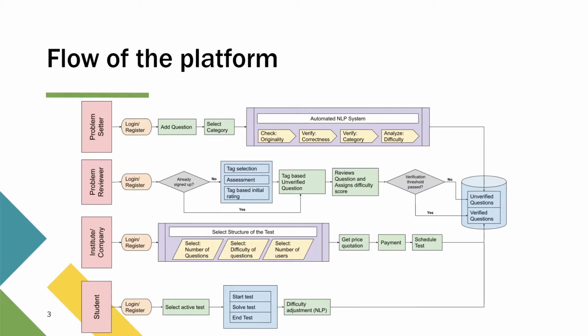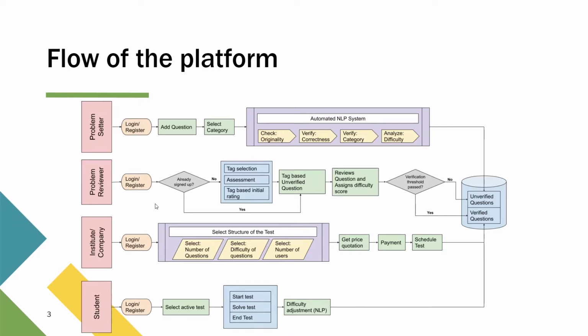For example, this question belongs to the subject of OS, DBMS, etc. And also assign a difficulty score, whether this question is 9 out of 10 in difficulty, 4 out of 10 in difficulty, and even assess the correctness of the question. So this is the role of the reviewer.